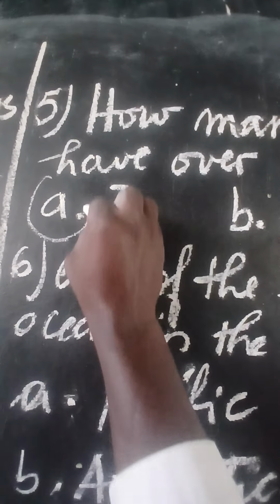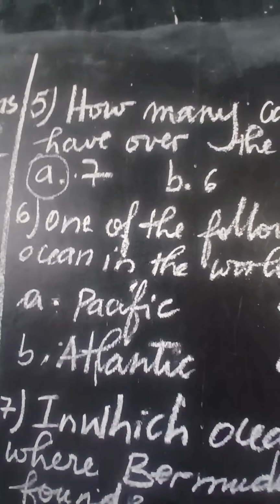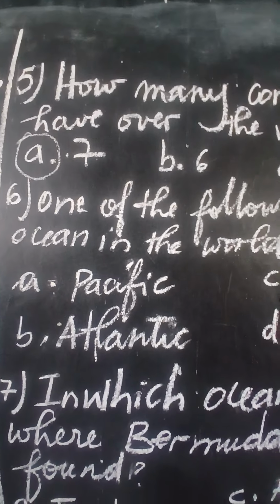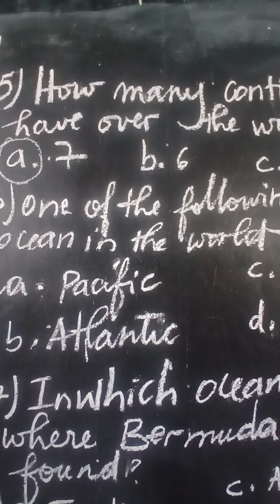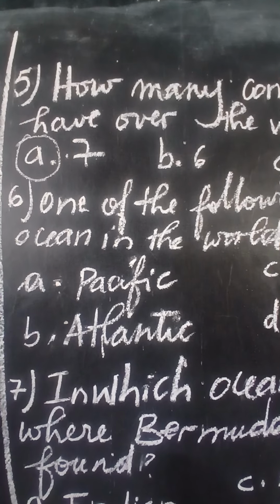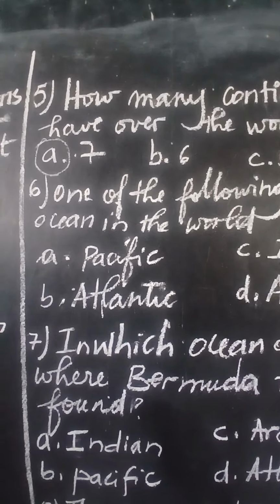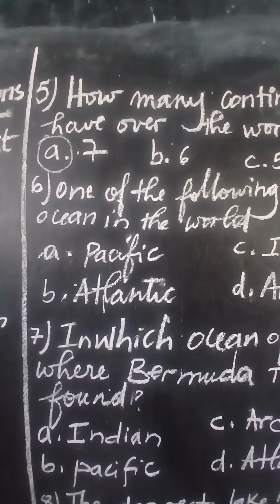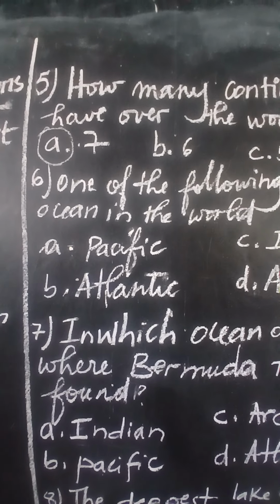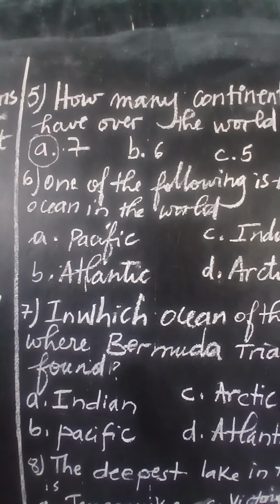Remember that the biggest one is the continent of Asia. The second one is the continent of Africa. Third, the continents of North America, South America, Europe, the continent of Antarctica, and finally we have the continent of Oceania or Australia.